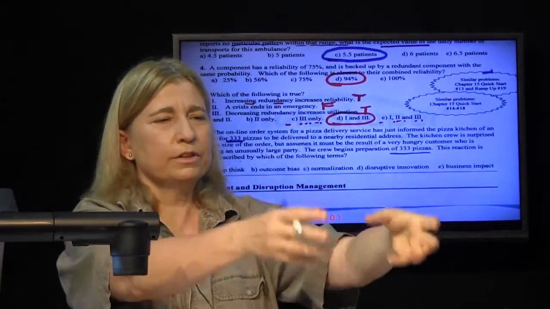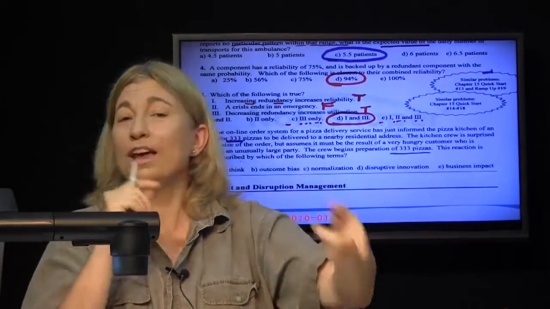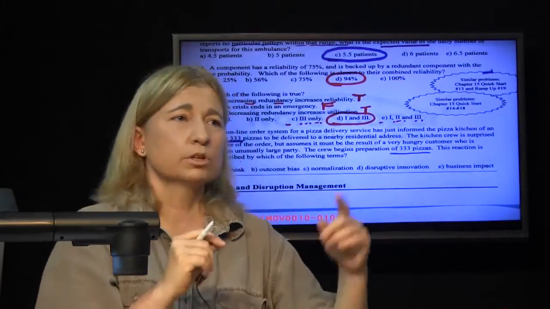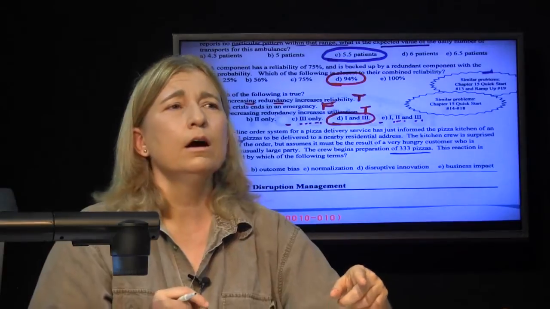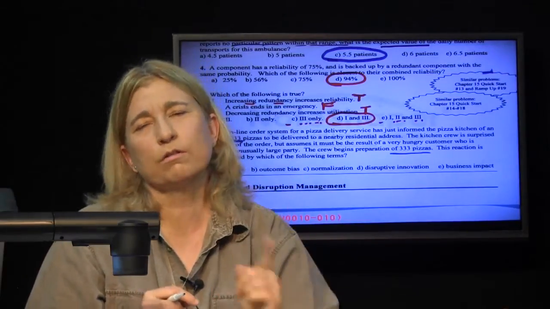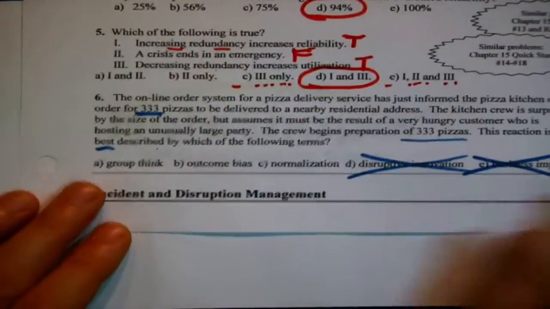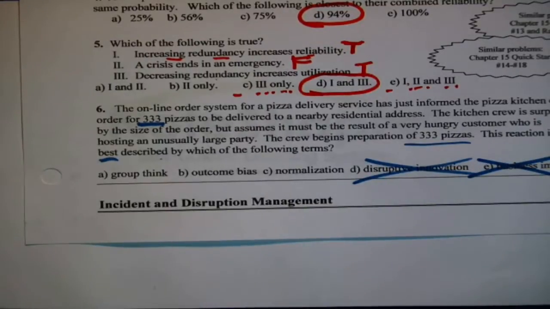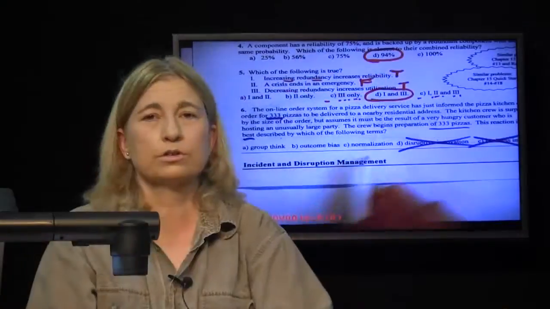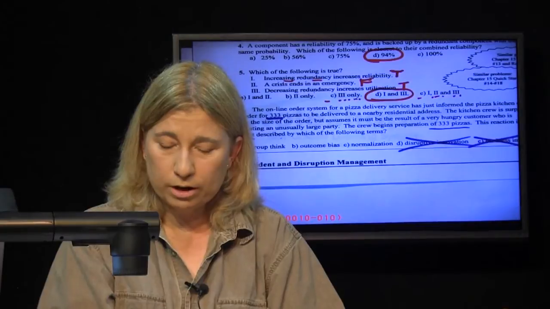They got this order in online for 333 pizzas. Okay, they made a decision. Must be a really hungry person, and they have started to process the order, even though they were surprised by it. So first off, whatever is the correct answer here has to be something to do with decision making, like that part of the chapter, which means business impact. That I just kind of made up. And disruptive innovation, I mean, what's this got to do with innovation? It can't be that. Which does, in terms of keywords that are strongly about decision making, we're left with the 3. Now, wait a minute.